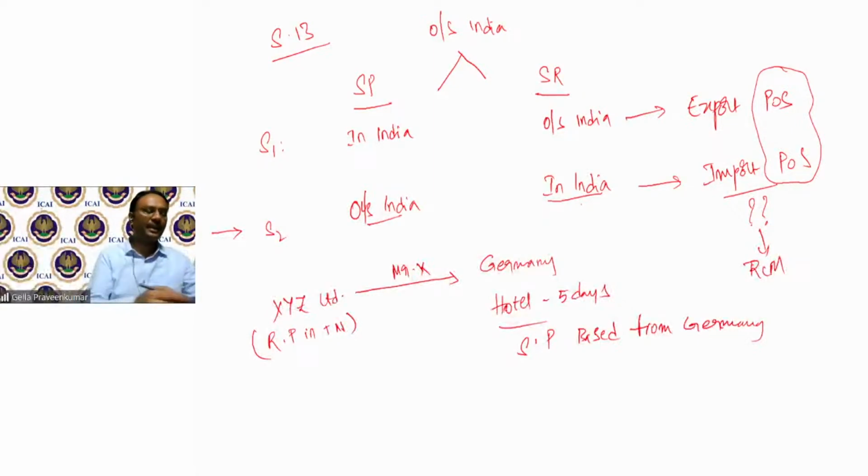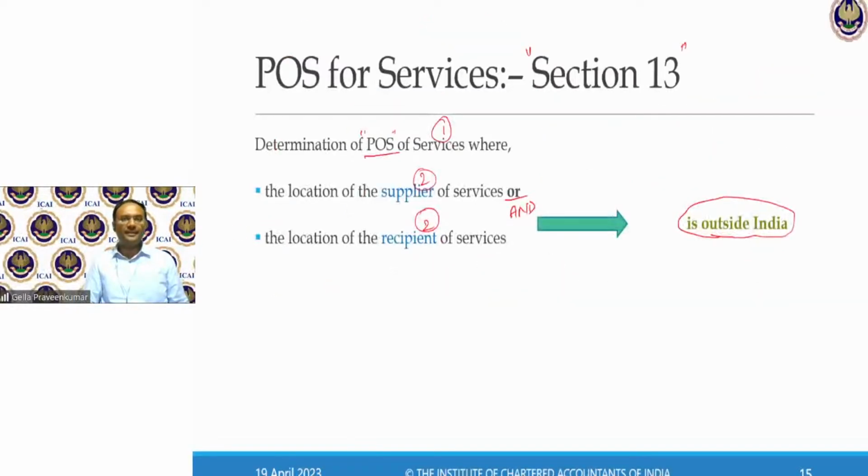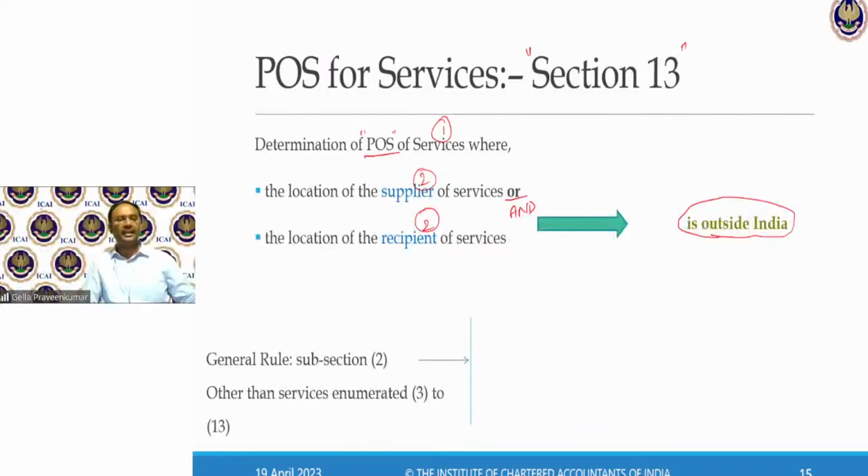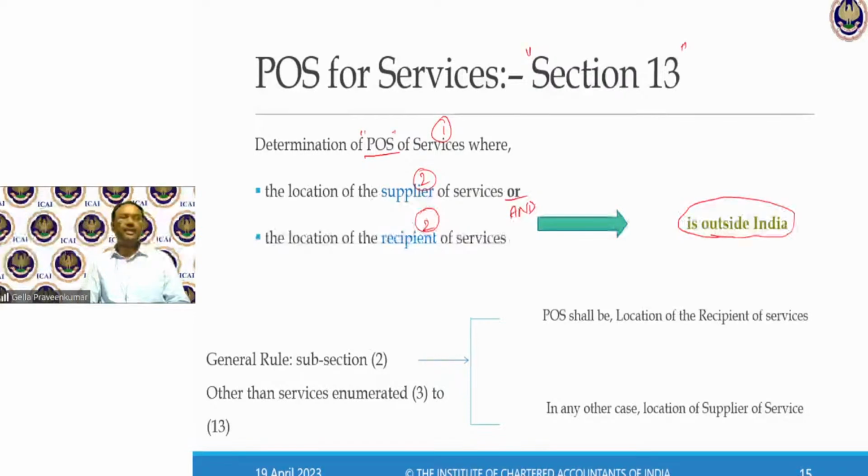Now, when I explain these provisions of section 13, whatever doubts you have, whatever practical business cases you have come across, we can get an answer to those questions. Coming back, the purpose of section 13 is where one of the parties is outside India. In this, like section 12, there is a general rule, which is subsection 2. Other than services listed in entry number 3 to entry number 13, the place of supply shall be the location of the recipient of service where the address is available. In any other case, the location of the supplier of service.